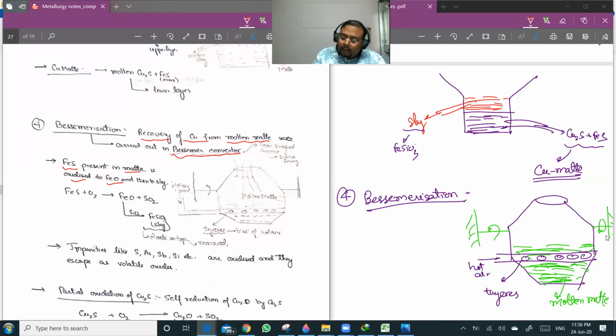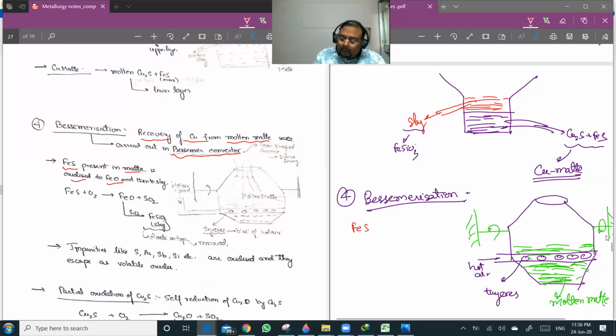The reactions will be like FeS plus O2 giving FeO plus SO2, and this FeO reacts with SiO2 to give FeSiO3. This is slag, so it floats on top and can be removed.